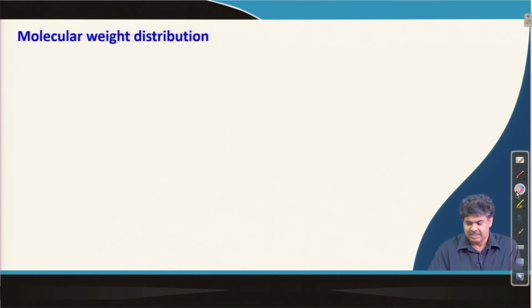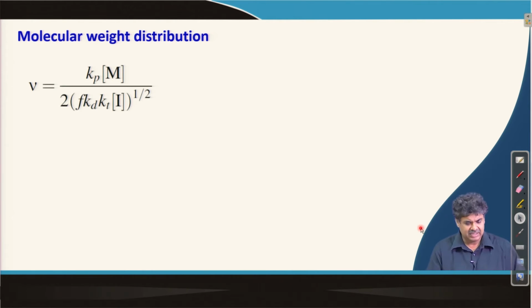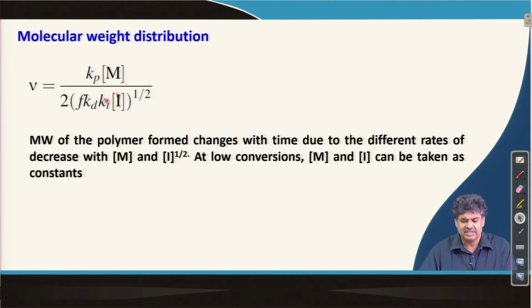We will talk about chain growth polymerization now exclusively, and so we know this is the expression for kinetic chain length which is related to molecular weight and degree of polymerization. Now, as we discussed earlier, the molecular weight or degree of polymerization depends on the ratio of concentration of monomer by I to the power half. As the reaction proceeds, this ratio changes or may change.